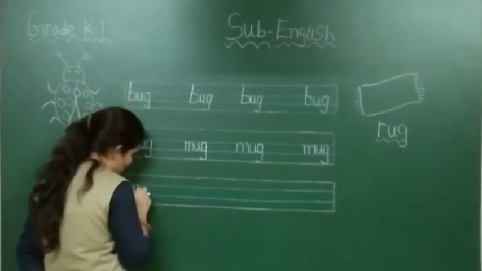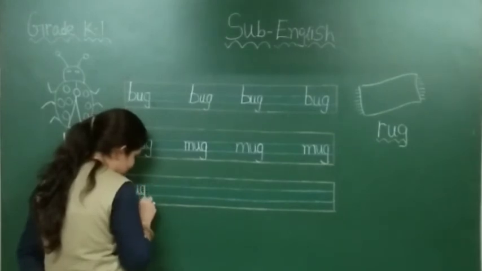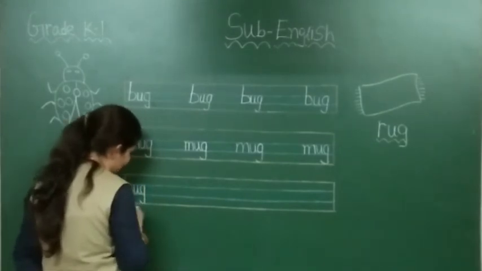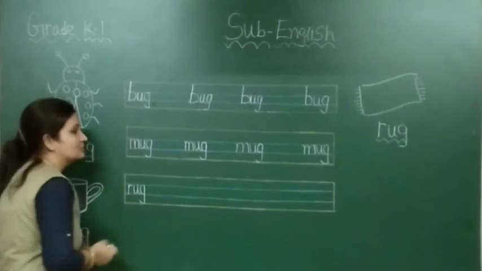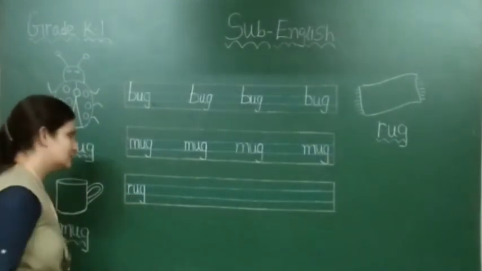Then small letter U and then small letter G. Okay. Rug.